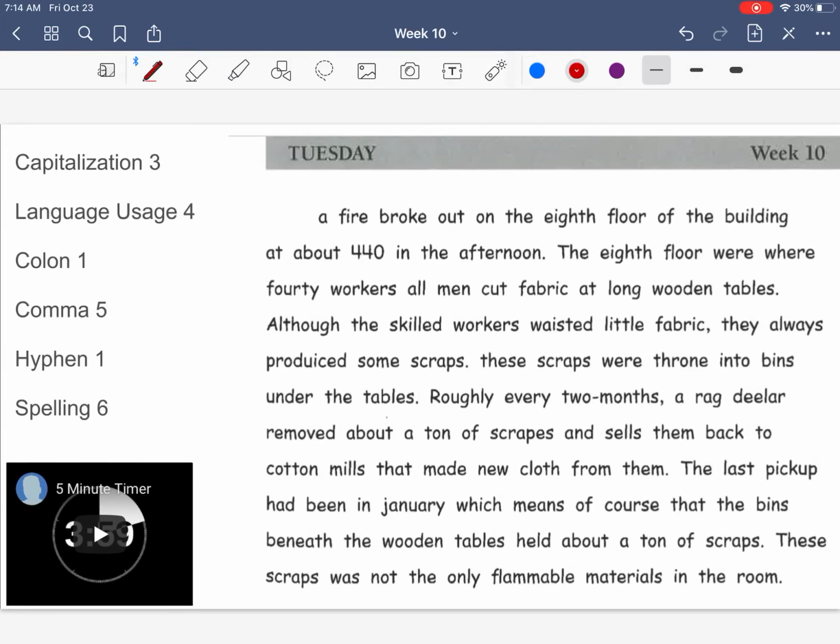Hi, we're working on week 10, Tuesday's daily edit. I'm continuing the Triangle Shirtwaist Factory story.